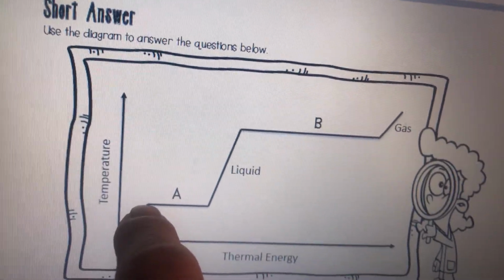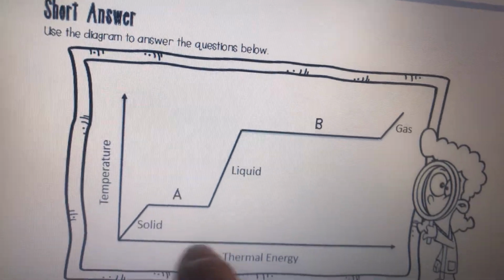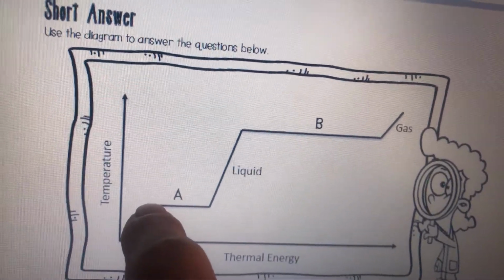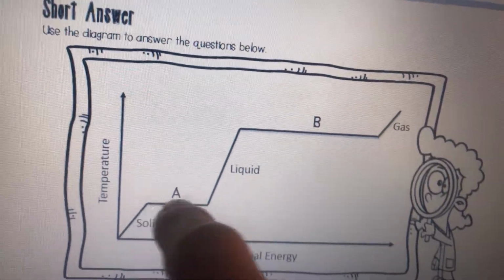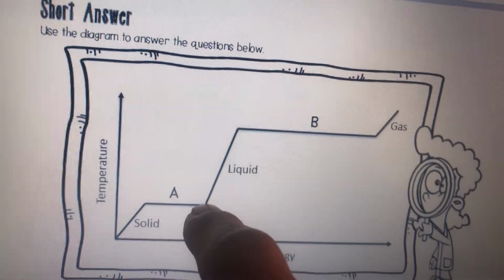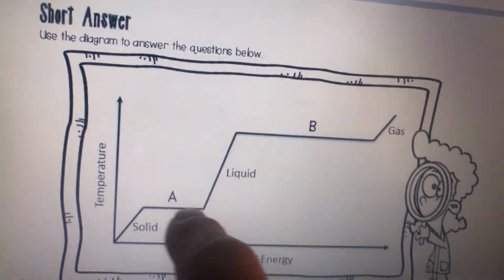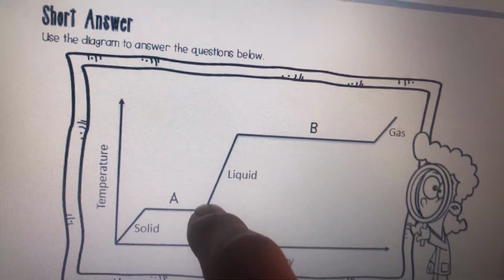At this point, even though the thermal energy is increasing, the temperature hasn't gone up in the ice, because it's absorbing the energy. It's changing from a solid into a liquid, and at this point, it's now a liquid.